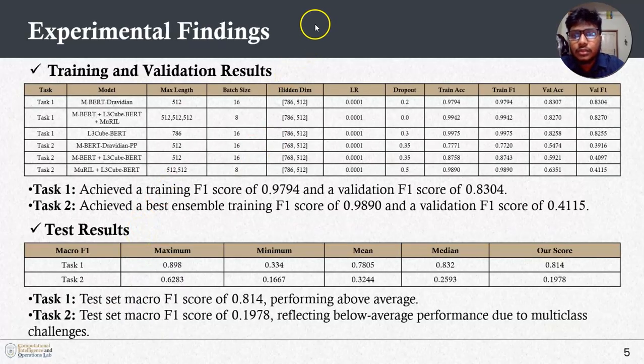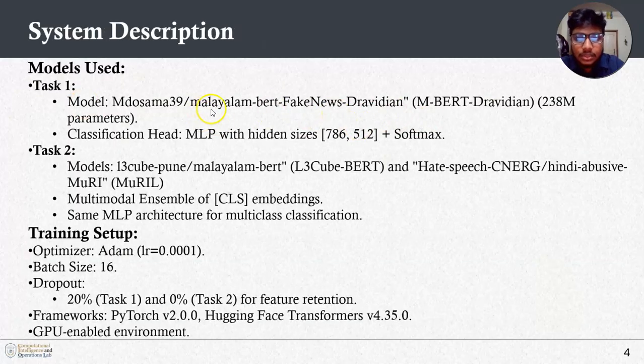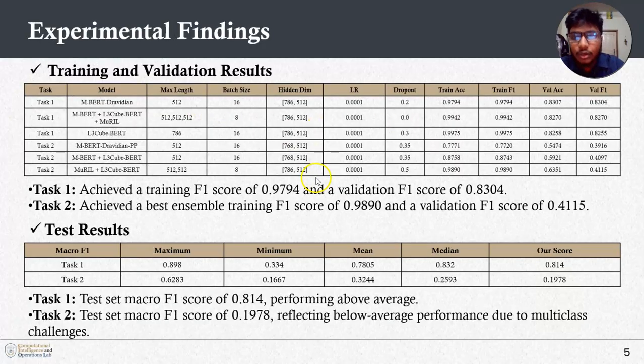Then for the training and validation results, we achieved our best results. For task 1, the training F1 score was 0.9794, and the validation F1 score was 0.8304, which was for our previously described Malayalam fake news Dravidian model.